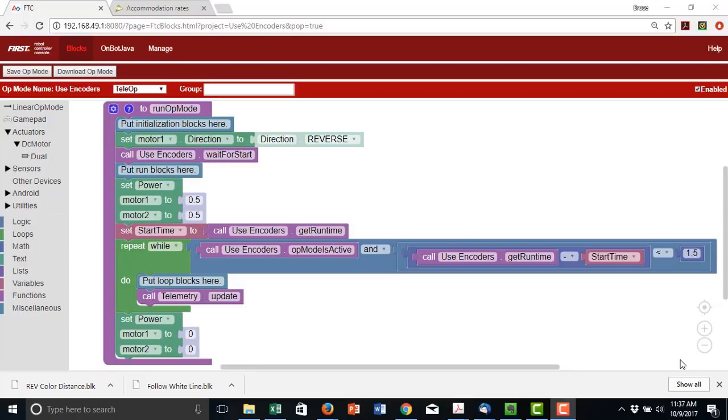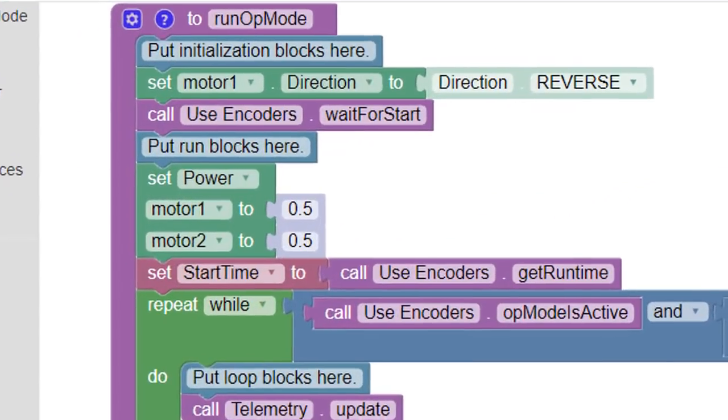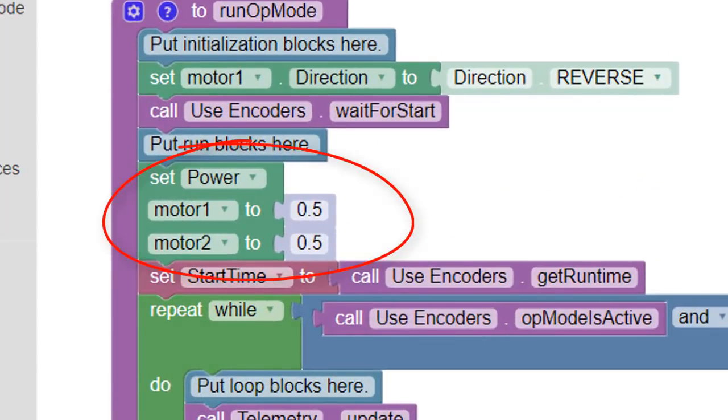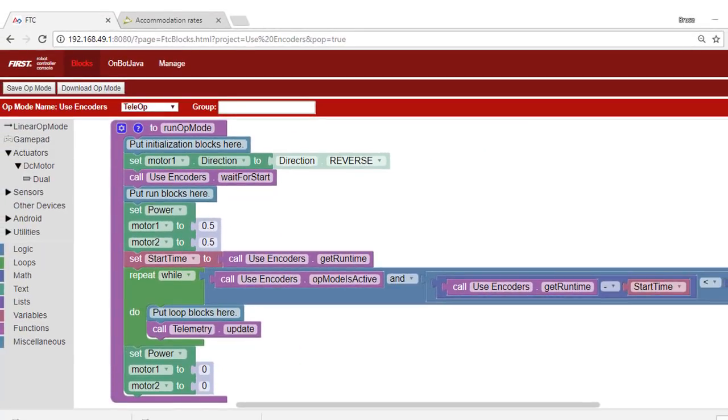Here we see a program that causes a robot to move forward by providing 50% power to a pair of motors. The actual speed the motors achieve at 50% power depends on how much friction the robot imposes on the motors, how heavy the robot is, and whether it's traveling on an incline.